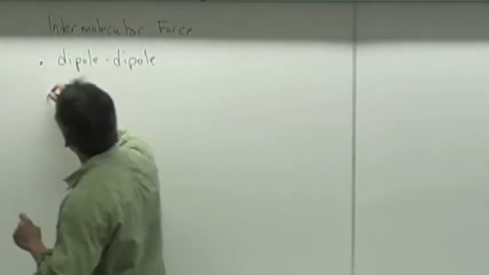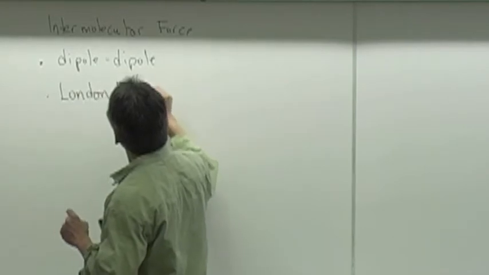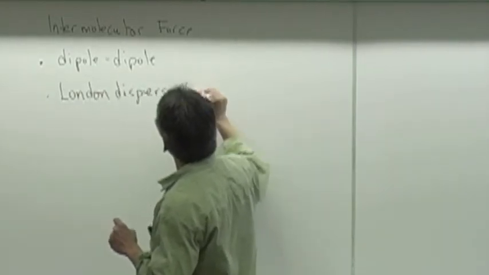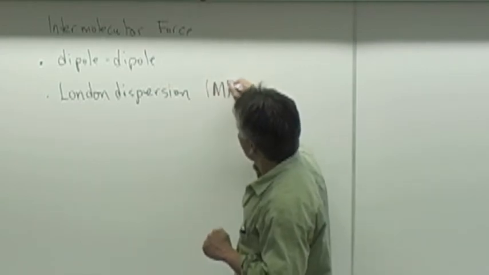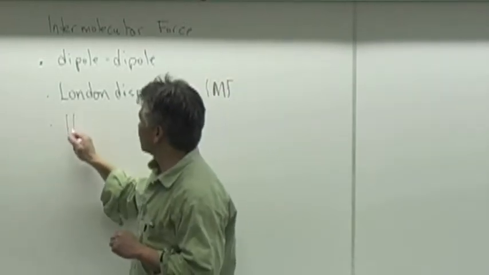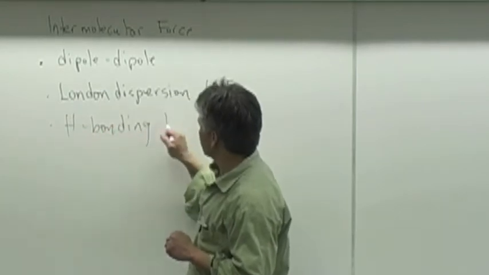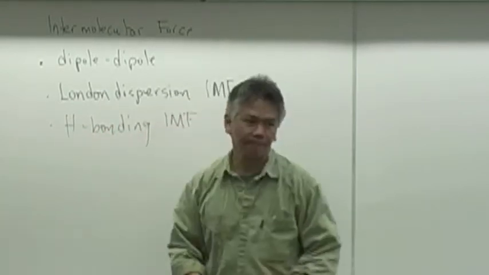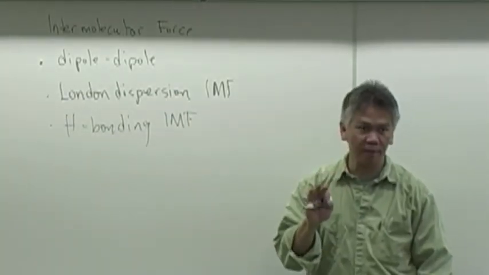The second one is called London dispersion intermolecular force. And the last one is hydrogen bonding intermolecular force. Okay? Those are the 3 that we're going to concentrate on.